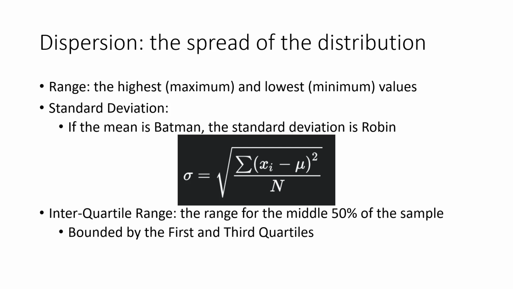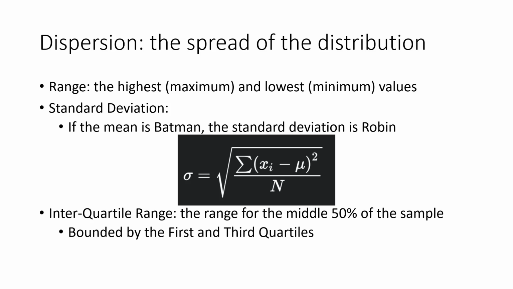Not to be left out, the median also has a trusty sidekick, the interquartile range. The interquartile range is the range of scores for the middle 50% of a sample. Like the range, it is often expressed by two numbers, the first and third quartiles. It can also be given as a single number, the value of the difference between these two. And if you're wondering about the second quartile, well, that's the median.